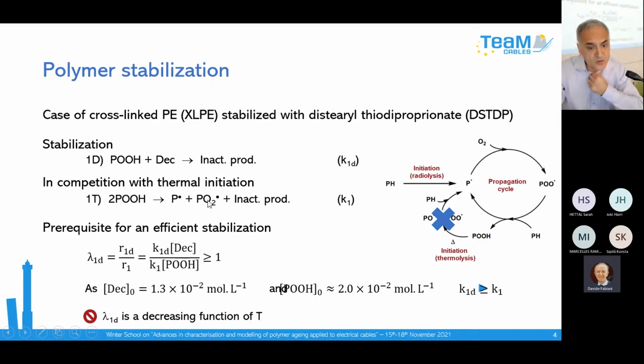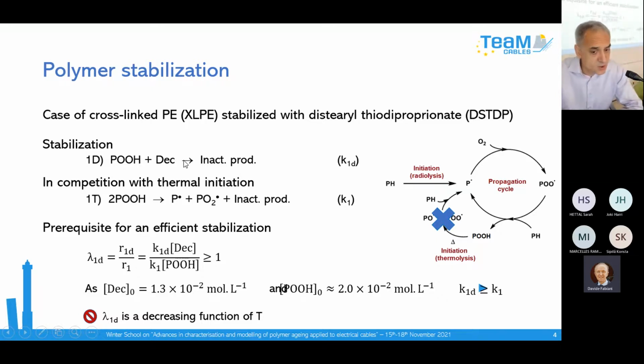And it is possible, in a first approach, to define a necessary condition to have an efficient stabilization. In fact, we calculate the ratio of the rates of the two reactions. The rate of the first reaction is a rate constant multiplied by the concentration of the chemical species before the arrow.